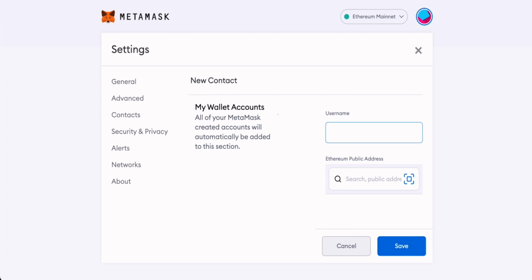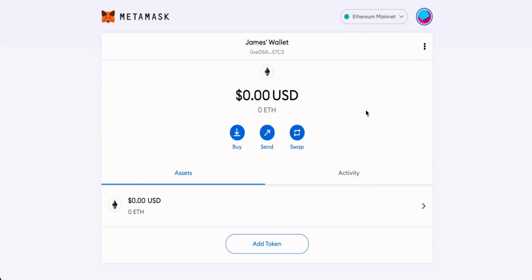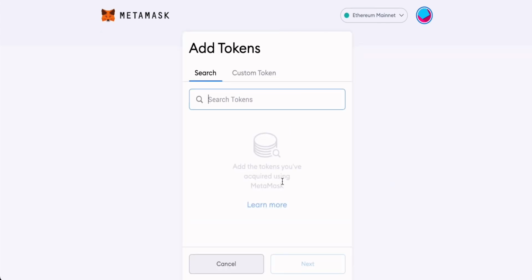That's it for the settings though, so why don't we move on to adding token support in Metamask, and you can do this quite easily by coming down to add token. You get Ethereum support as standard, of course, because it is an Ethereum based wallet. But if you want to add support for other tokens, simply come to add token and then search for the token either by using the token address or the name.